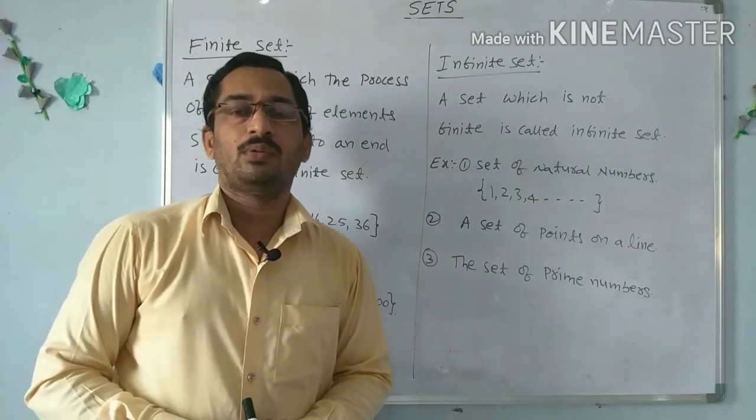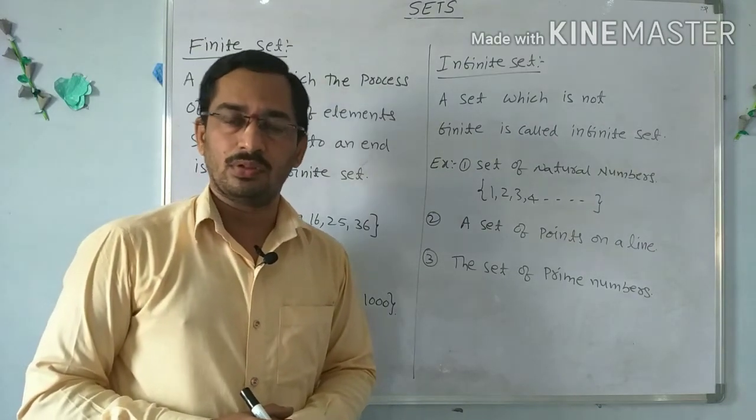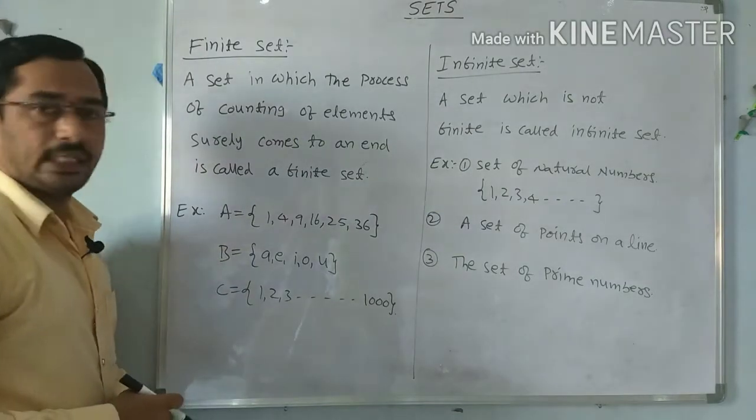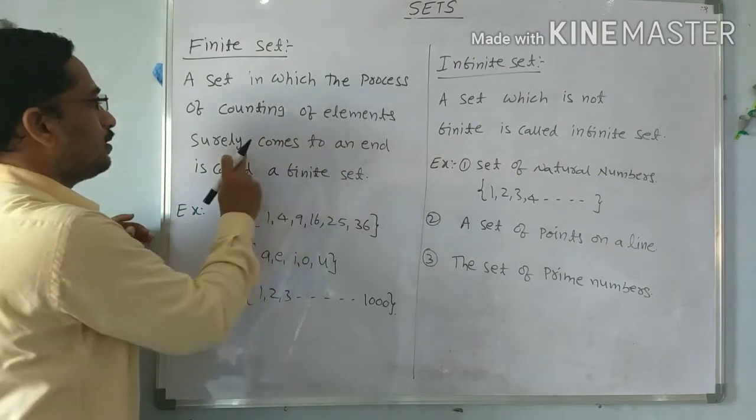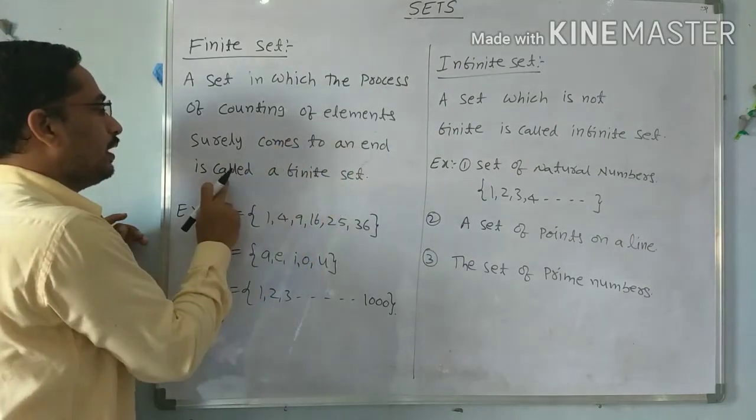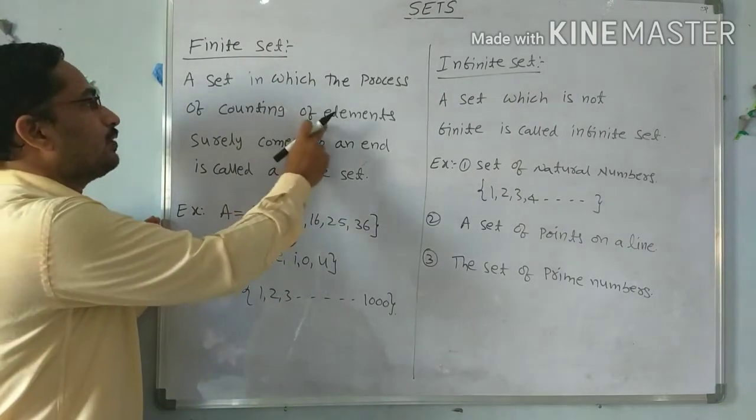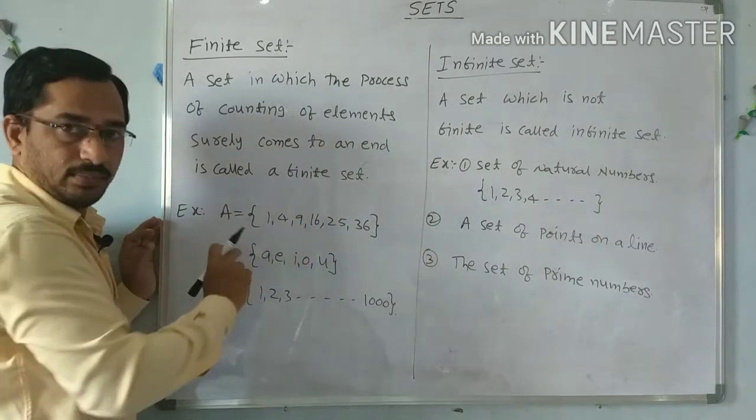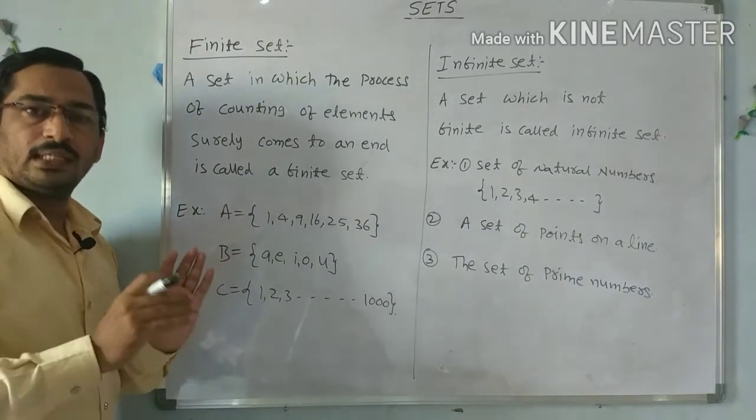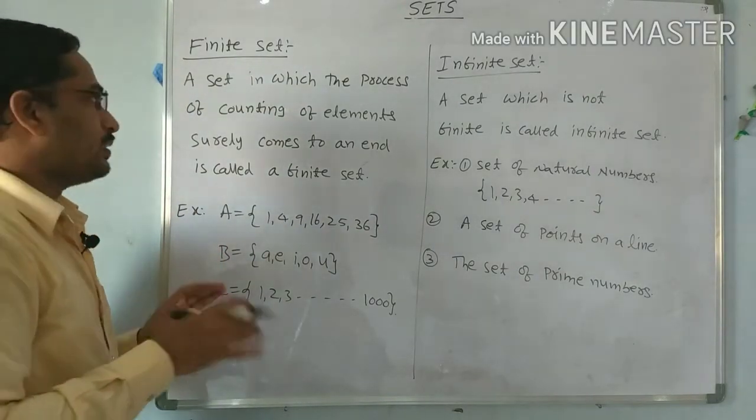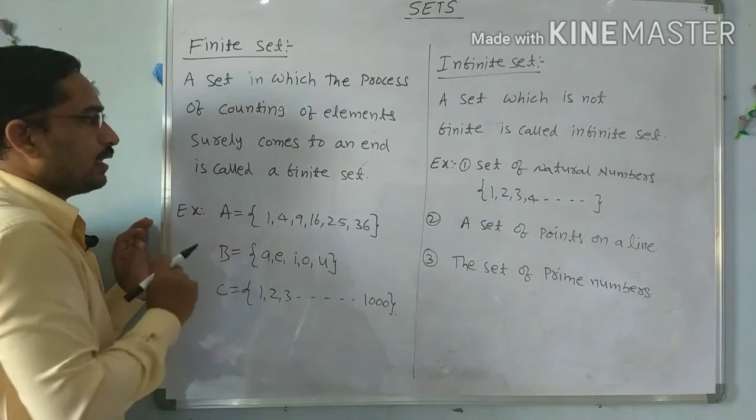Now in this video we discuss the finite set, infinite set and cardinality of a set, and exercise 2.4. First, what is the definition of a finite set? A set in which the process of counting elements surely comes to an end is called a finite set. Simply, if a set contains a finite number of elements, then it is called a finite set.